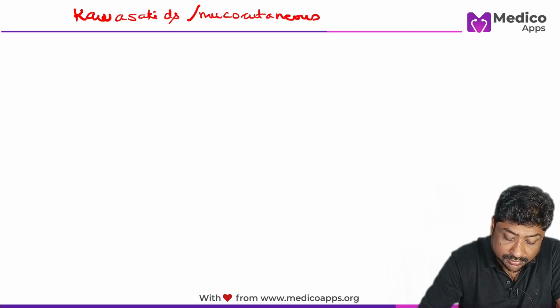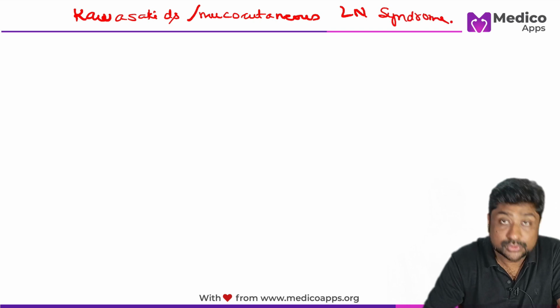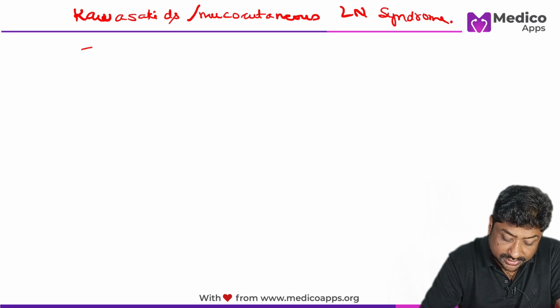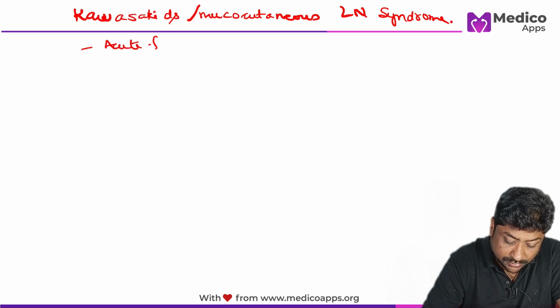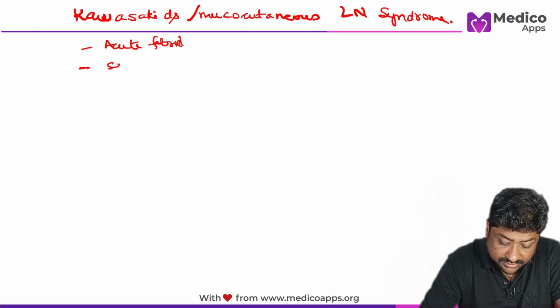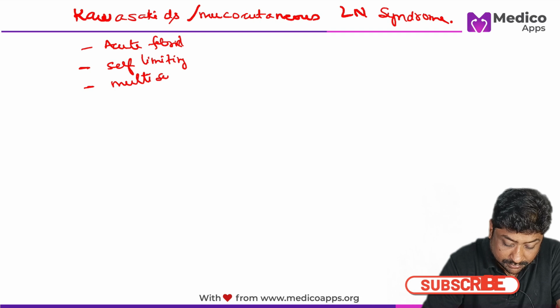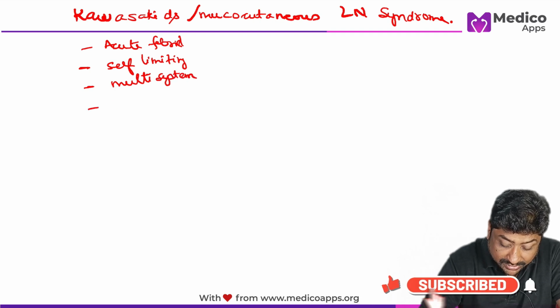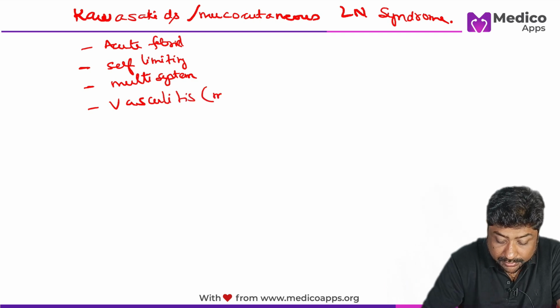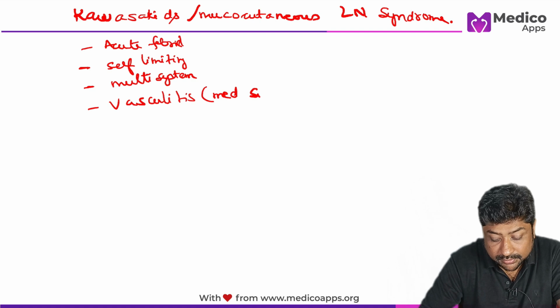mucocutaneous lymph node syndrome. So, what is this Kawasaki disease? It is an acute febrile illness which is self-limiting, multi-system, vasculitis of medium sized vessels.